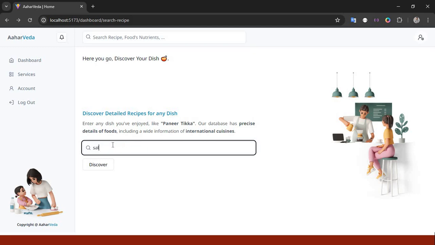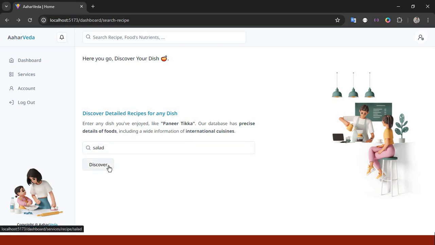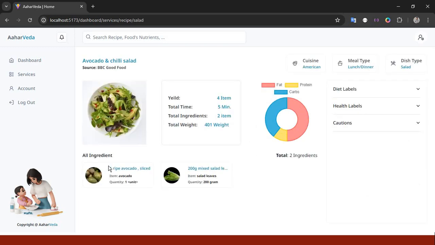I want to know about some recipe regarding salad. Okay, let's find it. Oh, so it's giving the avocado chili salad, and it's giving all the details with it.